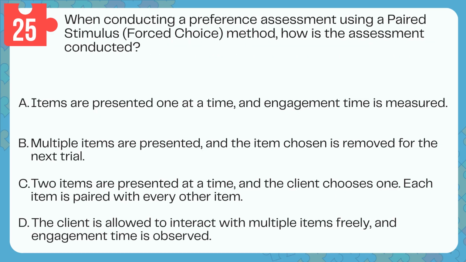Question 25. When conducting a preference assessment using a paired stimulus, forced choice, method, how is the assessment conducted? A. Items are presented one at a time, and engagement time is measured. B. Multiple items are presented, and the item chosen is removed for the next trial. C. Two items are presented at a time, and the client chooses one. Each item is paired with every other item. D. The client is allowed to interact with multiple items freely, and engagement time is observed.